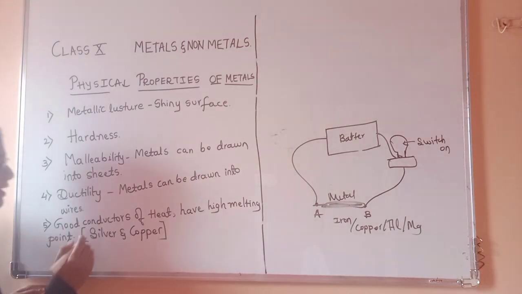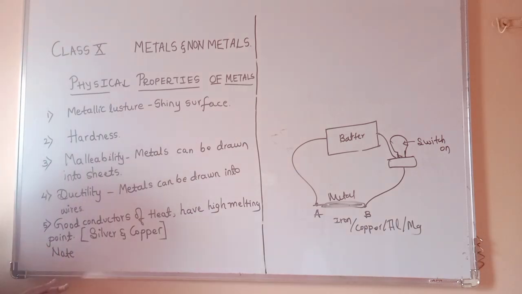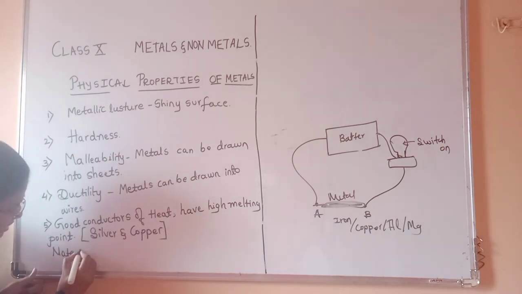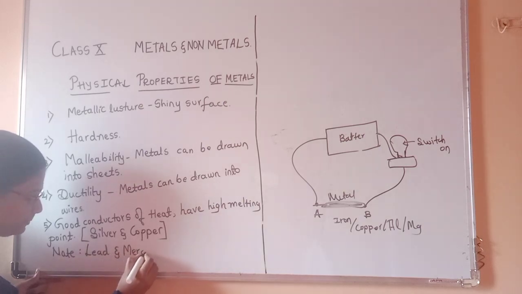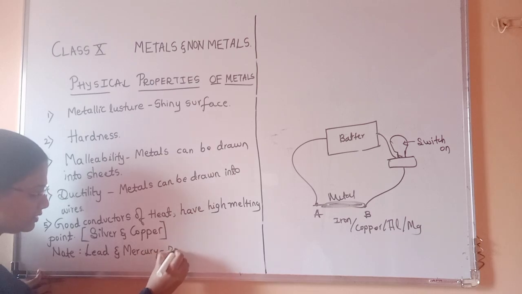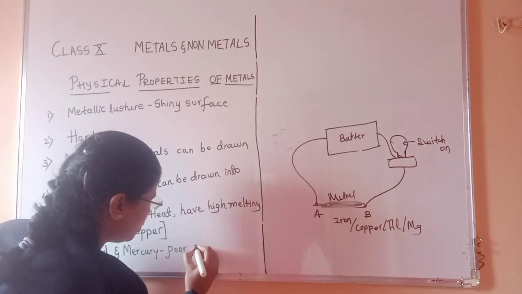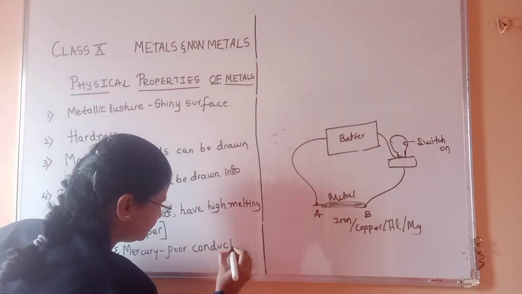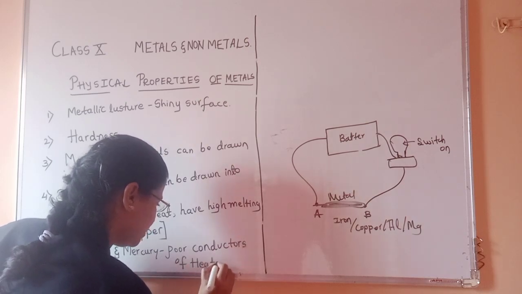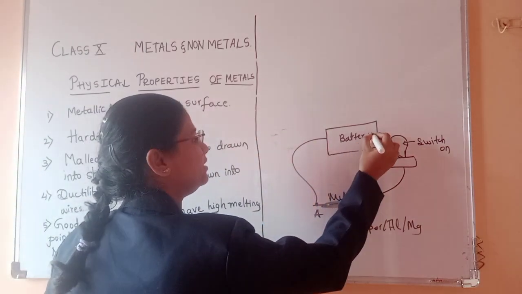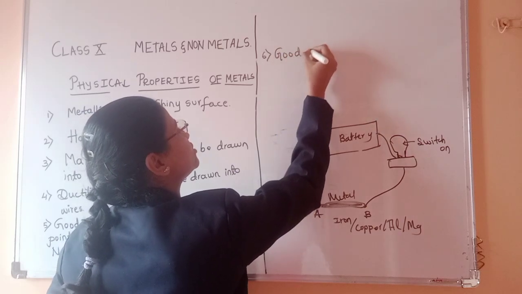Among the metals only, we have exceptions like lead and mercury, which are poor conductors. I repeat, not bad conductors, but poor conductors of heat. Now let us write the next point. The sixth point is good conductors of electricity.